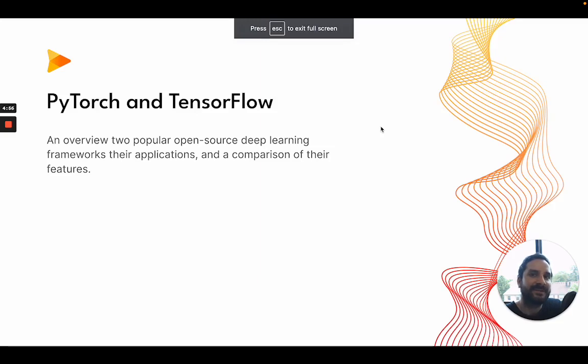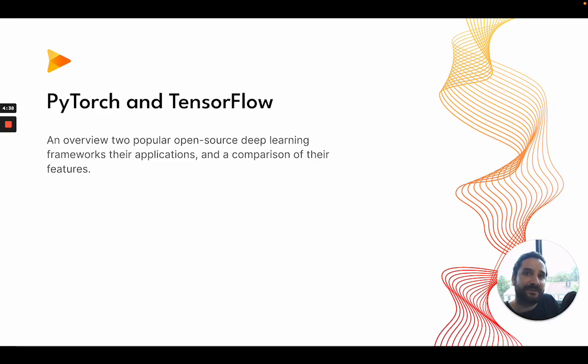Hey everyone, my name is Miguel, and today we'll talk about PyTorch and TensorFlow, which are some of the most popular frameworks to develop deep learning models. And we'll talk a little bit about their applications, but mostly about their features and how they compare against each other.